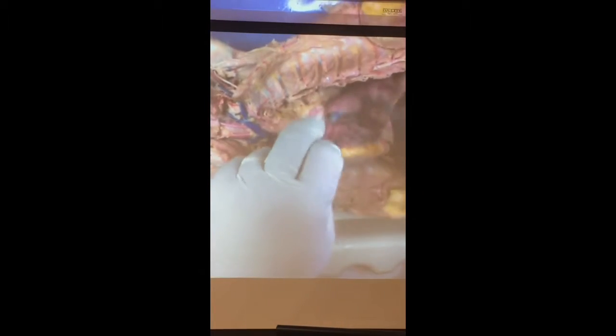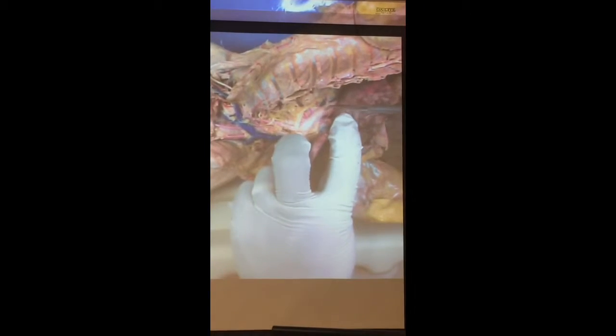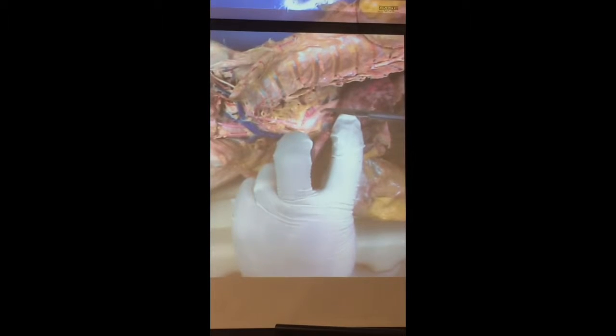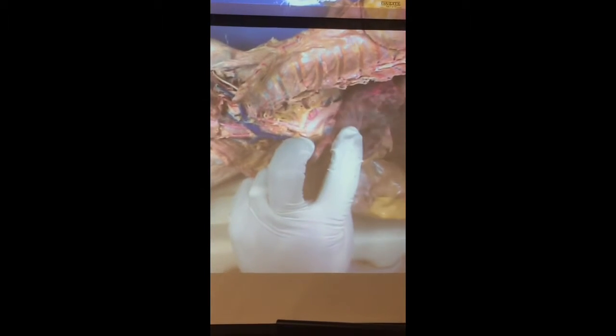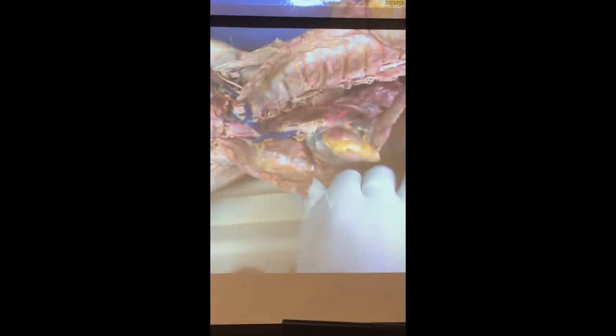What do we have there? The azygos. And what do we have here? Intercostal trunk. This large, which one? Thoracic aorta. So from the thoracic aorta, where's the blood going to flow to next? The abdominal aorta.